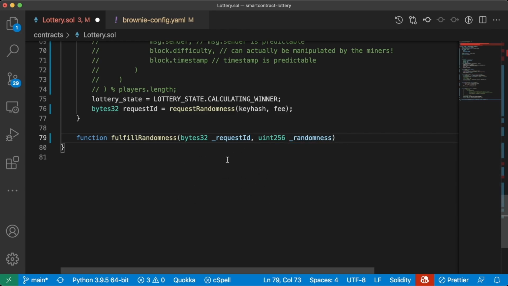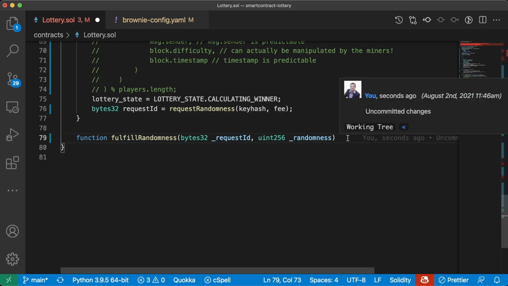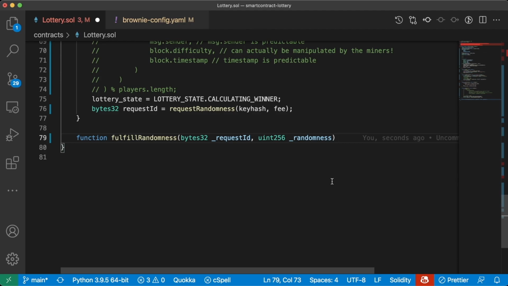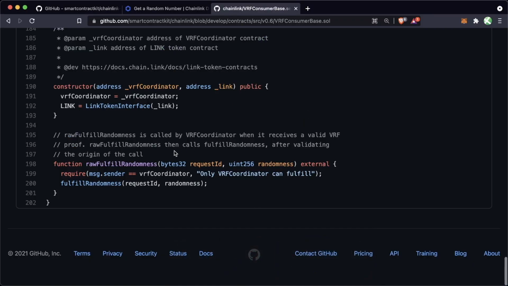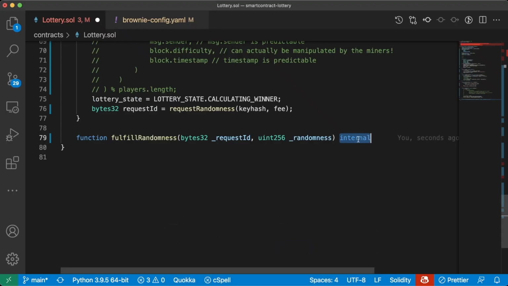We don't want anyone else to be able to call this function. We only want our Chainlink node to call this function so we can return a truly random number. So we're going to make this an internal function. It's internal because actually the Chainlink node is calling the VRF coordinator, and then the VRF coordinator is calling our fulfill randomness. So we'll make this internal so that only the VRF coordinator can be the one to call and return this function.